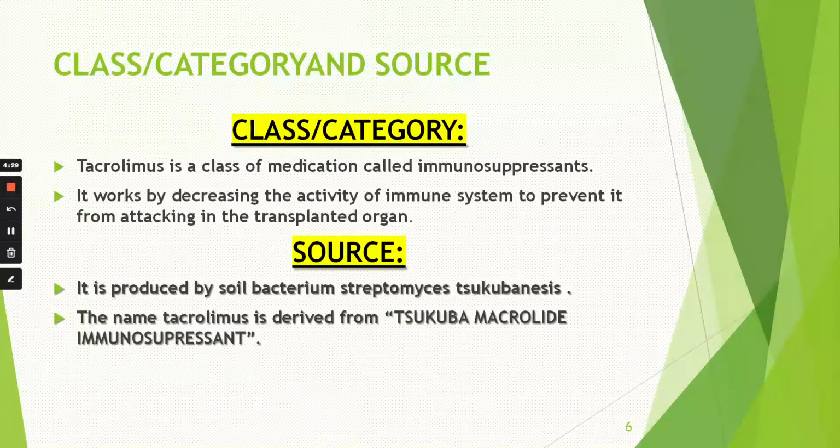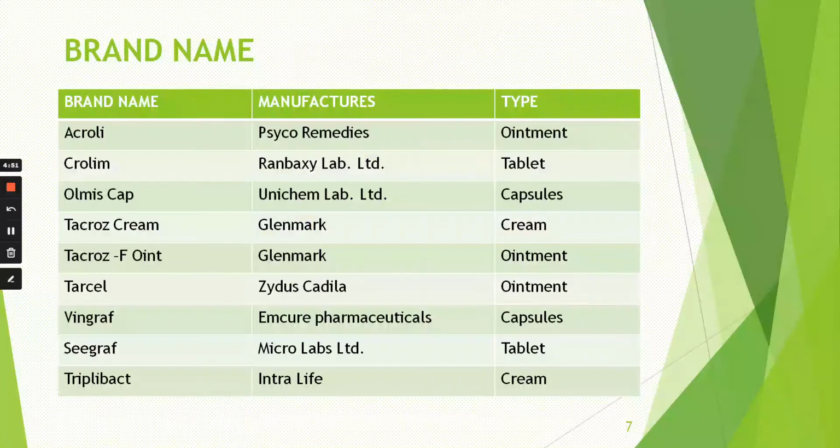Now, class, category and source. The class and category of tacrolimus is immunosuppressant. It works by decreasing the activity of the immune system to prevent it from attacking the transplanted organ. The source of tacrolimus is a soil bacterium, Streptomyces tsukubaensis. The name tacrolimus is derived from Tsukuba macrolide immunosuppressant.